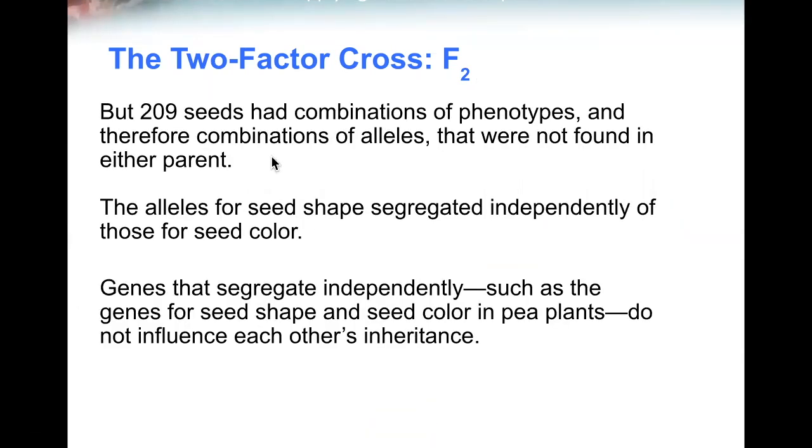But 209 seeds had combinations of the phenotypes, and therefore combinations of the alleles that were not found in either parent. The alleles for seed shape segregated independently of the seed color alleles. Genes that segregate independently, such as the genes for seed shape and seed color in pea plants, do not influence each other's inheritance.